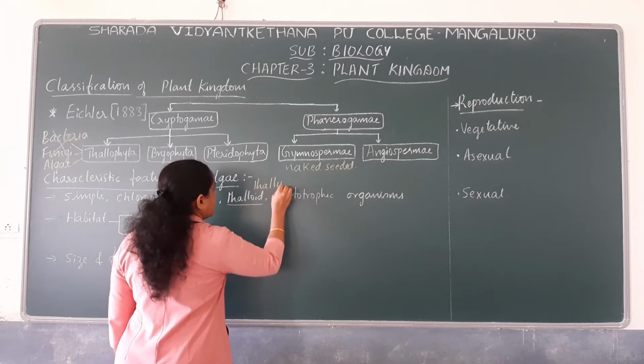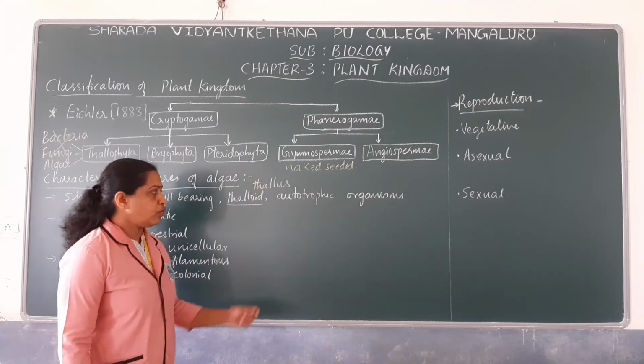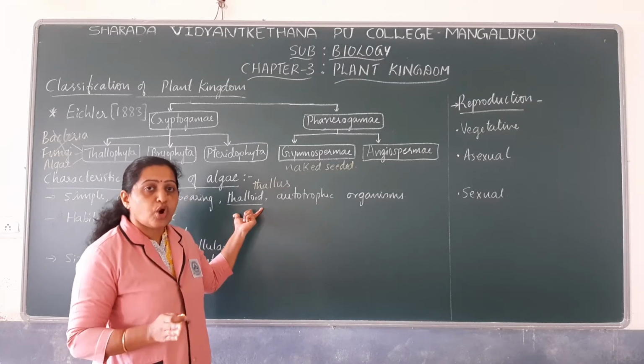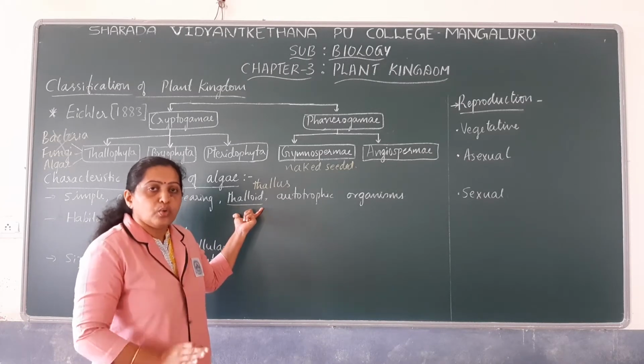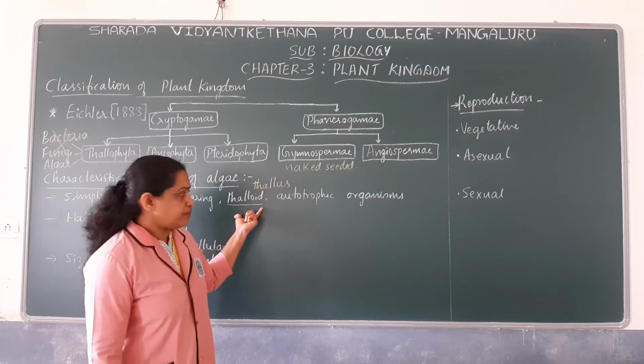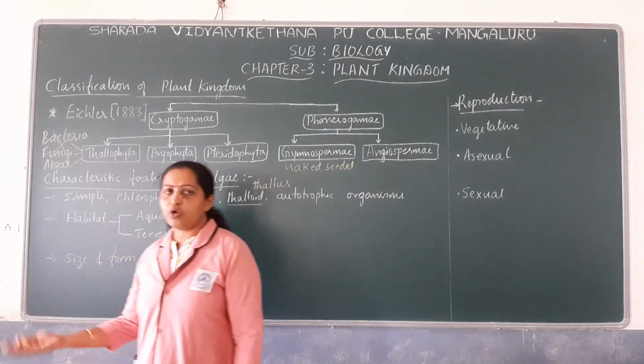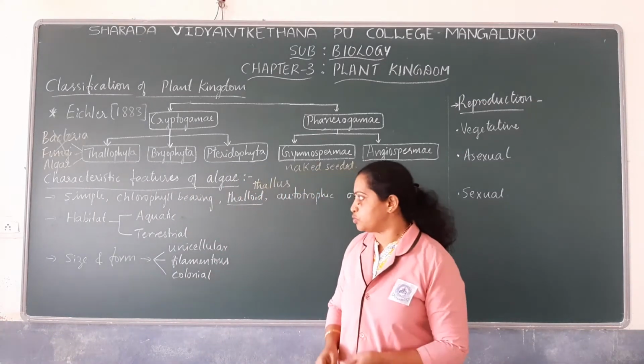Thallus or thalloid body. Okay, note it down. Thallus or thalloid refers to the plant body that is not differentiated into root, stem or leaves. And these algae are autotrophic. Since they have got chloroplast and chlorophyll, they are autotrophic.